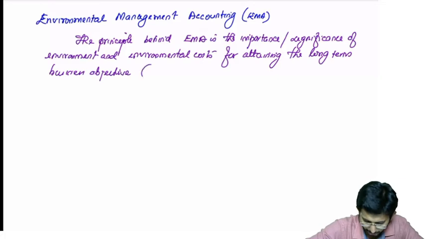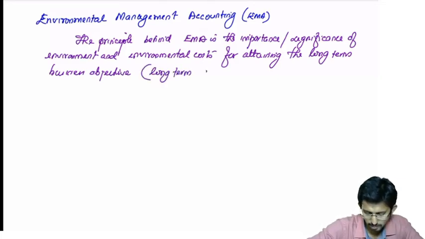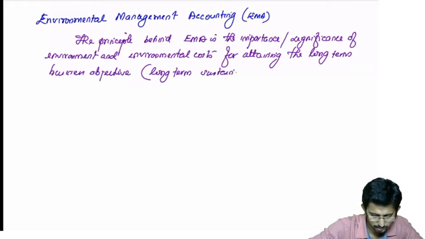In bracket you can write long-term sustainable profitability.